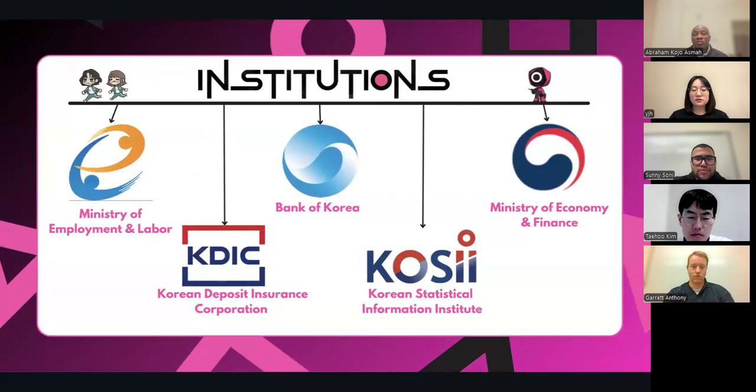Korea has certain strong institutions that gather data relevant to our project. You have the FDIC, the KDIC, the Korean Statistical Information Service, and then the Bank of Korea, which exercises jurisdiction over 20 domestic banks and then 35 foreign banks.